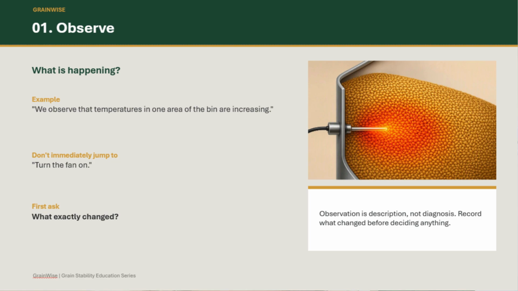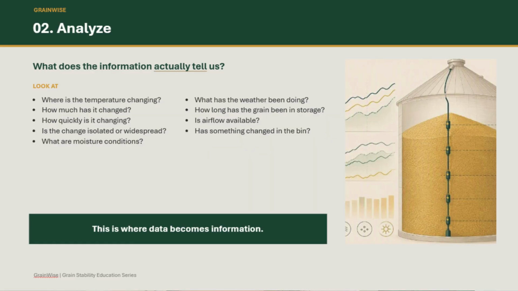Let's take a look at the GrainWise management framework. We start with observing what is happening. We observe that temperatures in one area of the bin are increasing, but our immediate action shouldn't be to just go turn the fans on. We need to ask pointed questions. What exactly has changed? Next, we analyze.